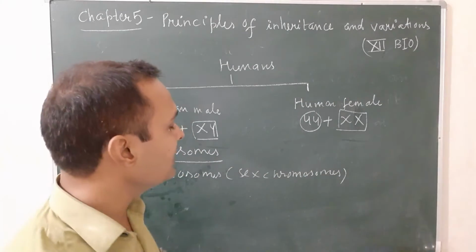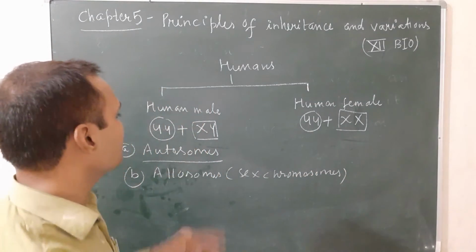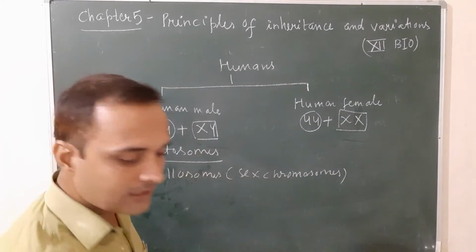In a human female it is represented by X and X, and in a human male by X and Y.